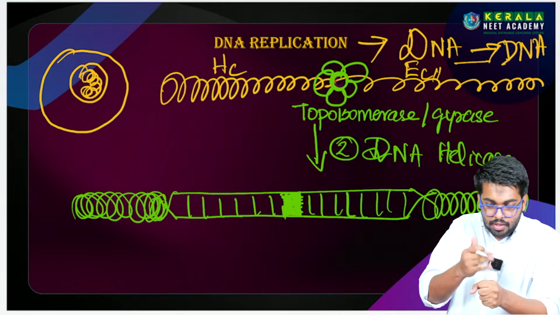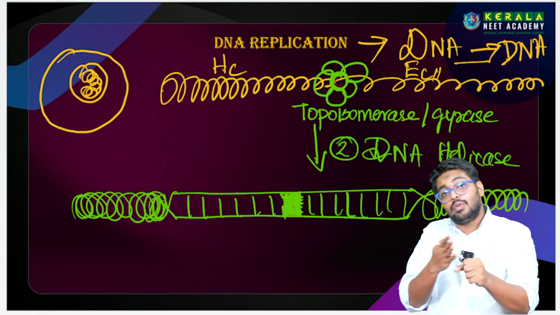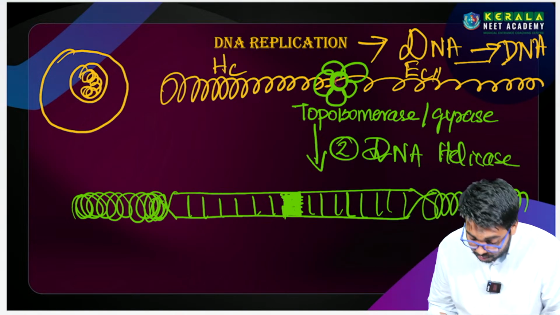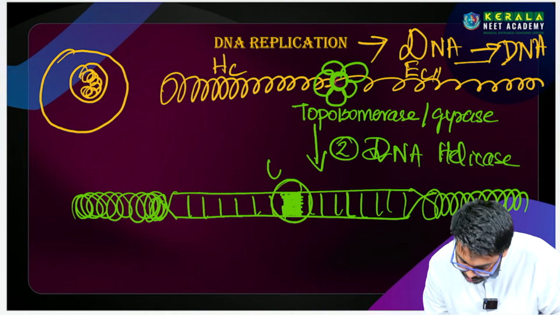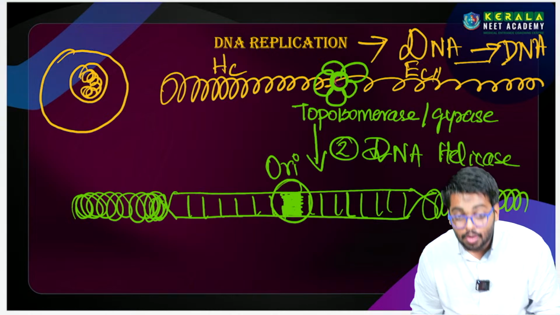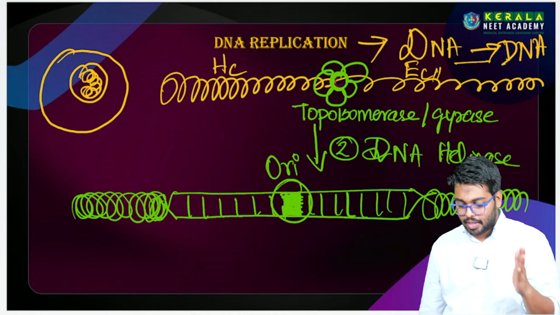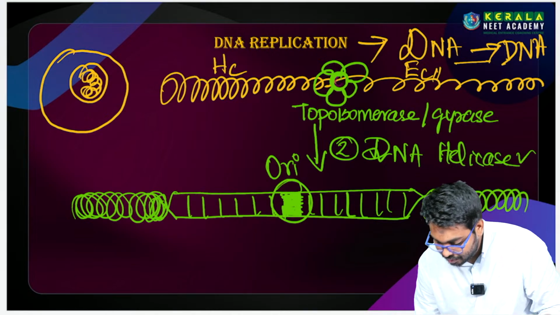Because only at that site can the helicase act. This site is called the origin of replication. This origin of replication will be accessed by the helicase.